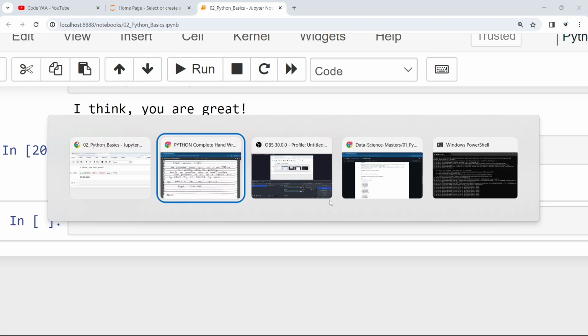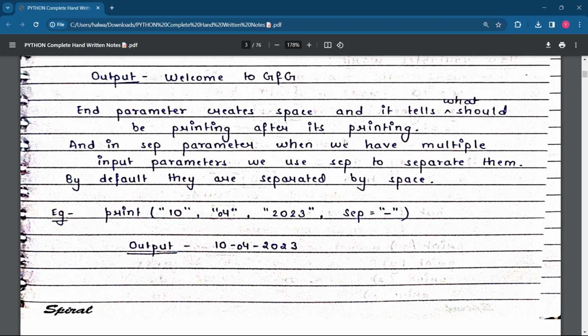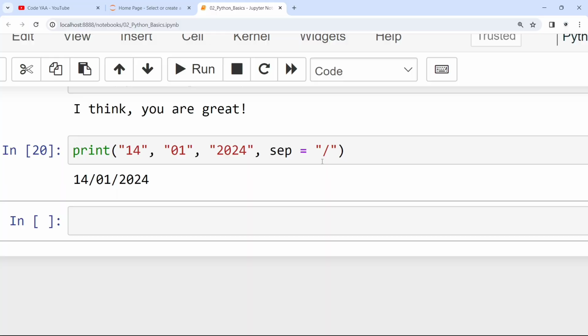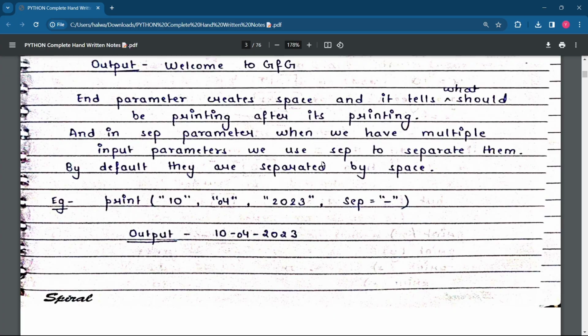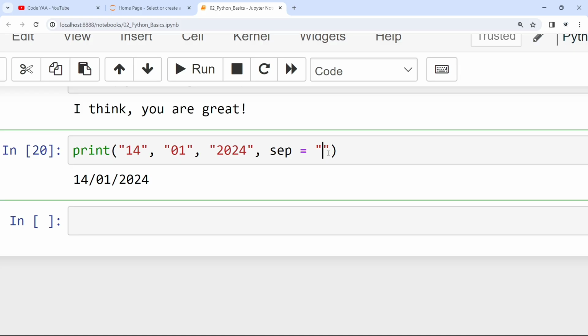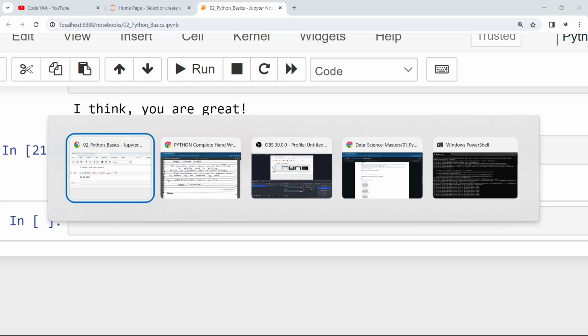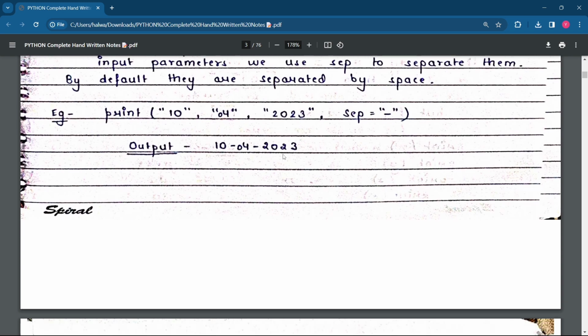Remember this thing about sep and end, it may be asked in different types of interviews, because students do not remember many of these things. A very simple concept: how to separate. By default they are separated by a space. If you don't write anything, by default they will be separated by a space. So let's move ahead.